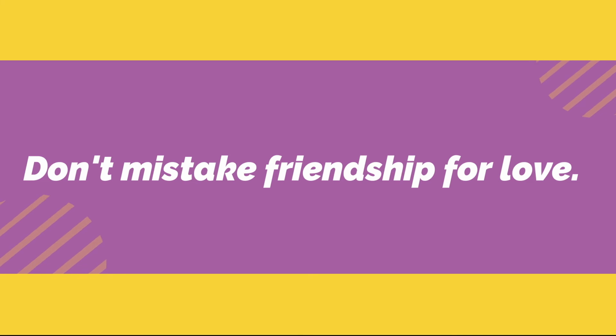The next example is, don't mistake friendship for love. We know that many people make friends with others. For example, if a boy and a girl are in friendship, sometimes the boy thinks that the friendship is love. So then the girl says, don't mistake friendship for love.